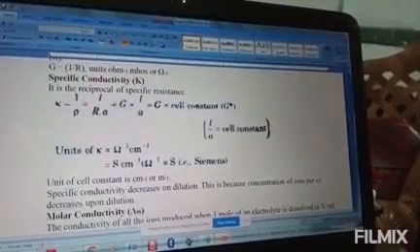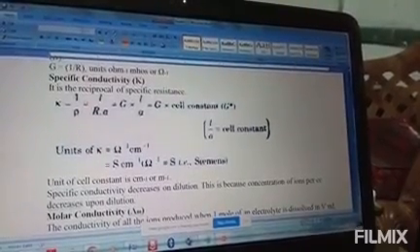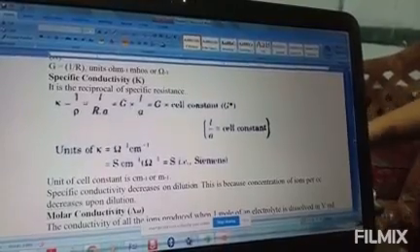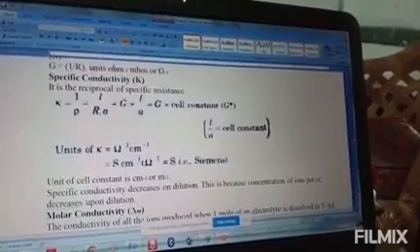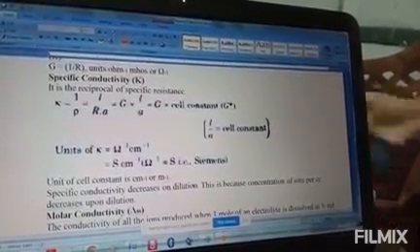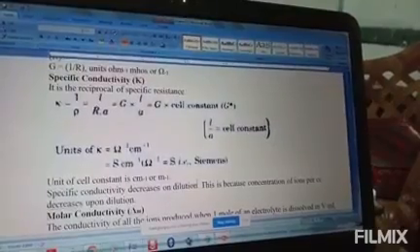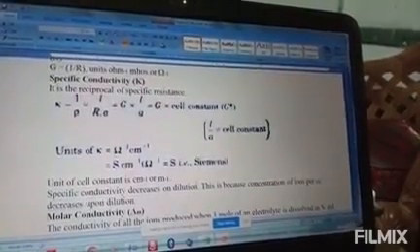So specific conductivity decreases. You must recall this point: specific conductivity decreases on dilution, and this is because the concentration of ions per cubic centimeter decreases on dilution.